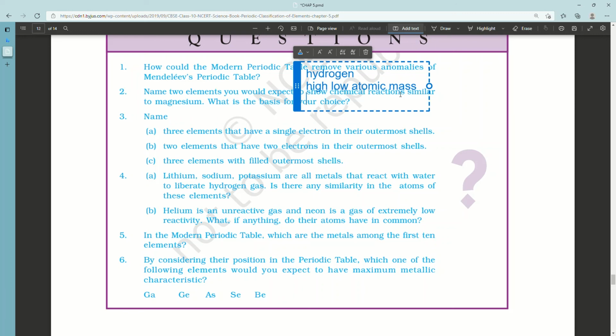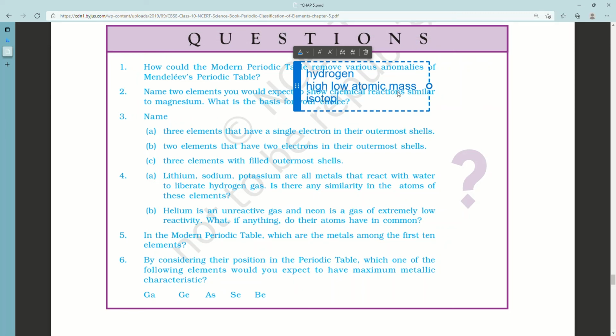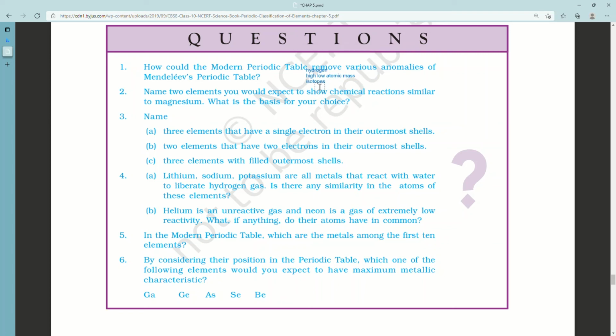Questions. First, how could the modern periodic table remove various anomalies of Mendeleev's periodic table? First one is position of hydrogen, second one is placement of isotopes, and third one is keeping elements of higher atomic mass before the elements of lower atomic mass. All of these were taken care of by the modern periodic table.